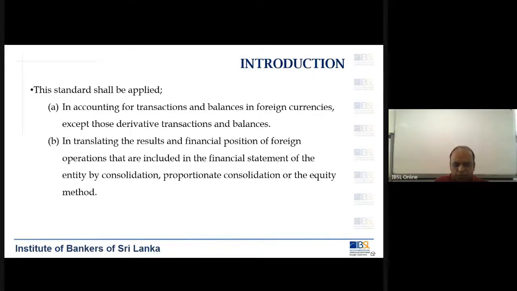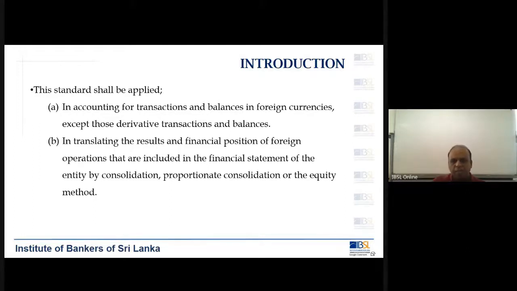So you convert a foreign currency amount, which could be an asset or a liability, into the presentation currency. During this process, you come across another important element known as the revaluation gain or loss.